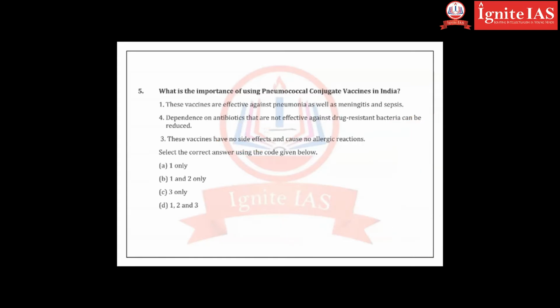Even with polio, if you remember, when you are given polio during the night, we get a lot of fever. Any vaccine will have some side effects, but it is not necessary that they persist for a longer time. They persist for a short time, but our immunity will fight them down. So third is wrong. 1 and 2 are correct. So B. It is 2 here, not 4. Print mistake.